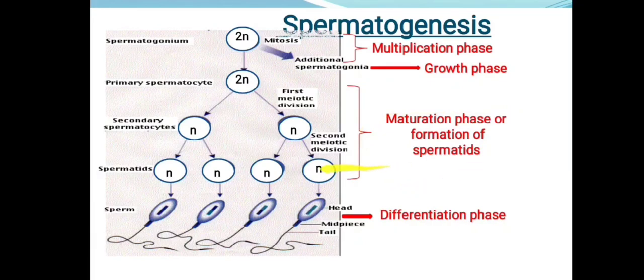Now the spermatids thus formed are said to be non-functional, and they have to become functional in the differentiation phase. The functional motile sperms, after nourishment, are formed and released out of the seminiferous tubules by the process called spermiation. So this is how you can see the differentiation phase, which is necessary for the formation of functional, motile, active sperms. This is the entire process of spermatogenesis.